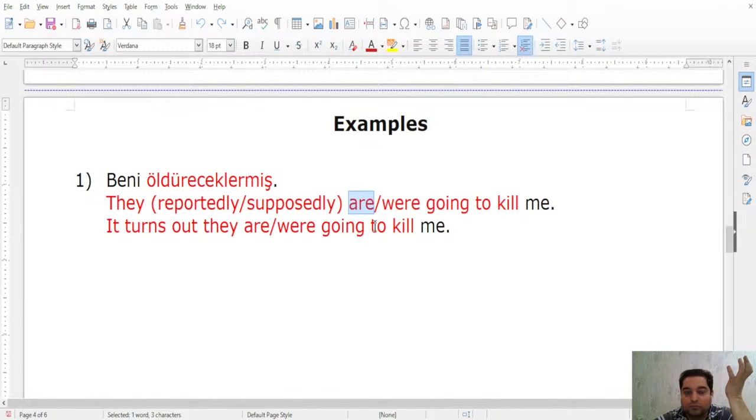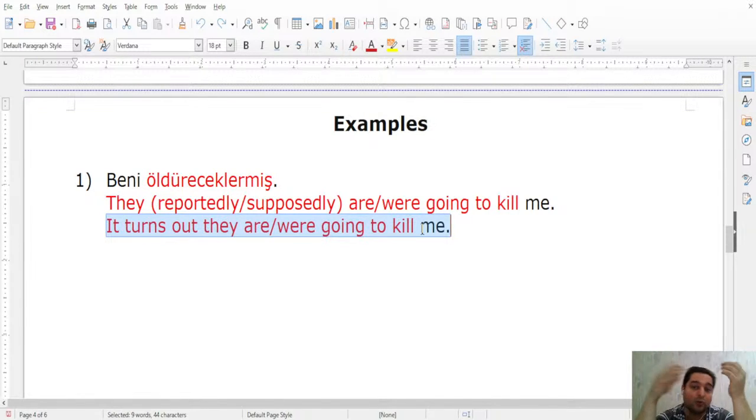Okay, because you learn, for example, especially when you talk about the second sentence, right? When you translate it as it turns out, it doesn't necessarily have to mean the past. It can also mean the present, right? So for example, you observe, you hear something from somebody, and that fact is still a present fact, okay? That they are going to kill me, or they were going to kill me. Okay?